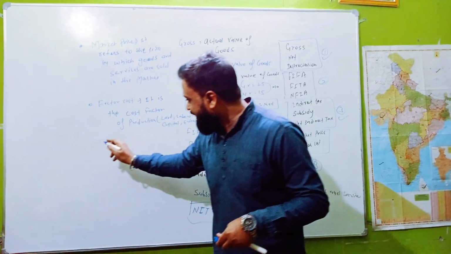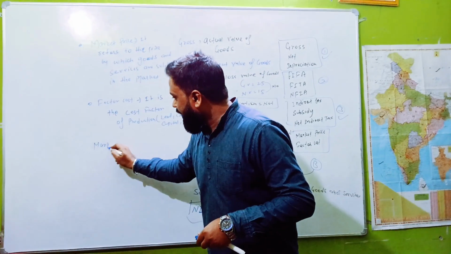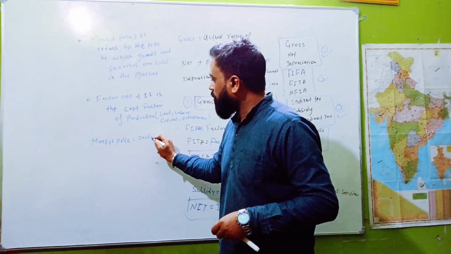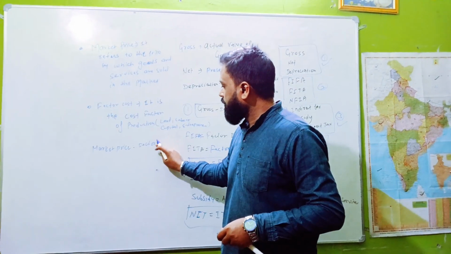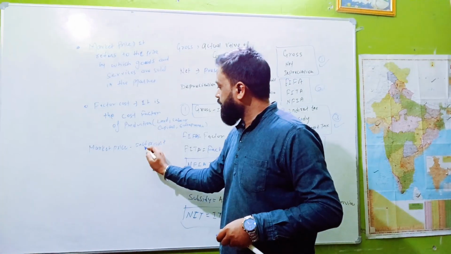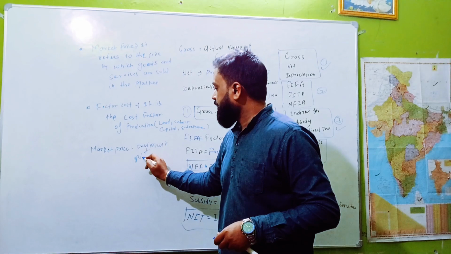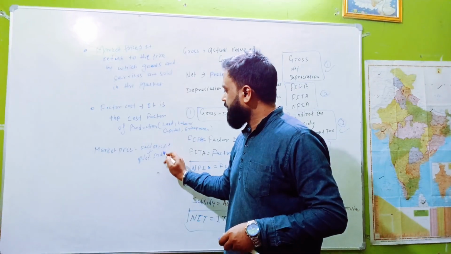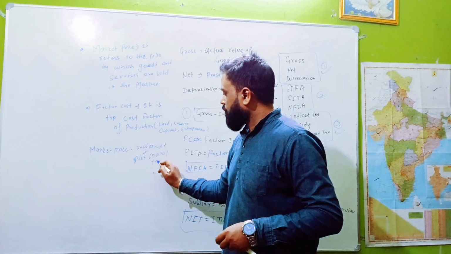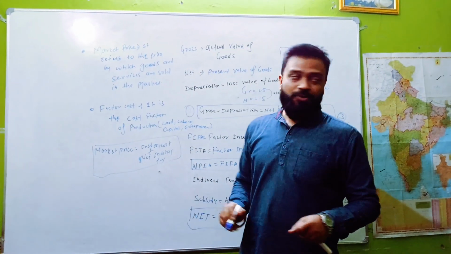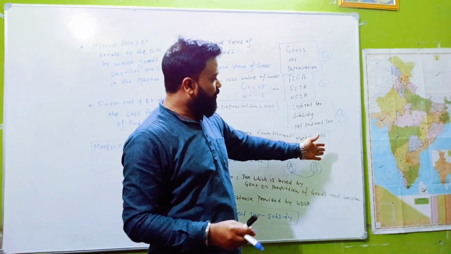So we can write in this way: market price is equal to factor cost plus net indirect tax. So just clear this fourth one also.